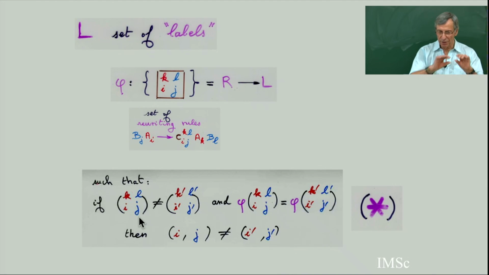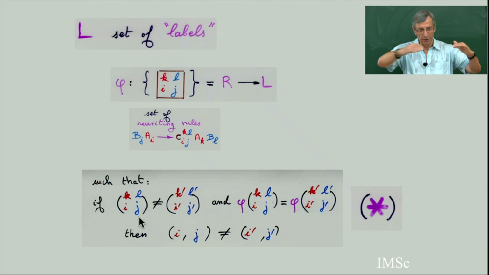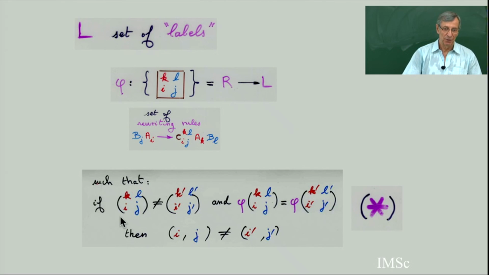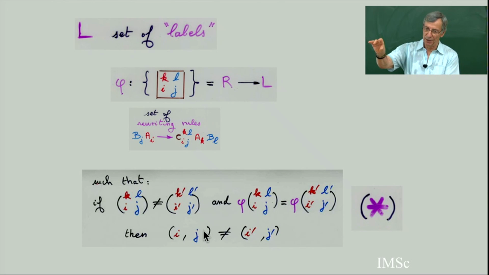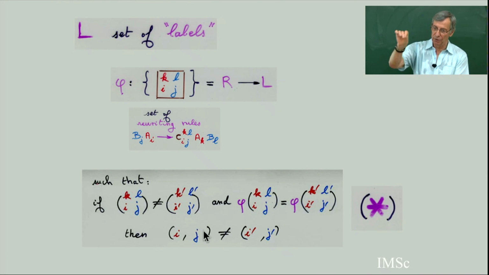If you have a certain equation with all possible rewritings, then the labels may all be different. In the PASEP algebra, the first equation has three terms, so I must put three different labels. Condition star says you can put the same label on different terms of the right-hand side of the equation, but these terms must belong to two different equations: ij is different from i prime j prime.